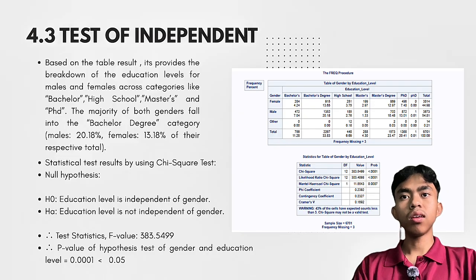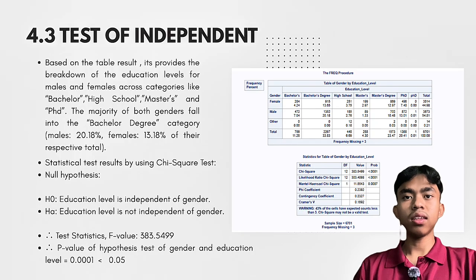For the null hypothesis, H null is education level is independent of gender, and HA is education level is not independent of gender. For the test statistic, the value is equal to 383.5499, and the p-value of the hypothesis test of gender and education level is equal to 0.001, which is less than alpha 0.05. Since the p-value is less than 0.05, we reject the null hypothesis. We have sufficient evidence to conclude that education level is not independent of gender at the 5% significance level.